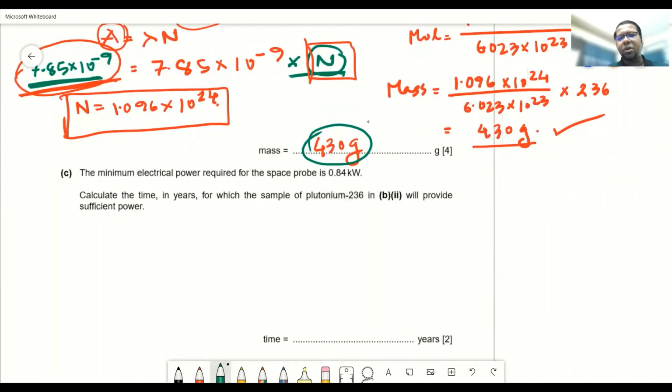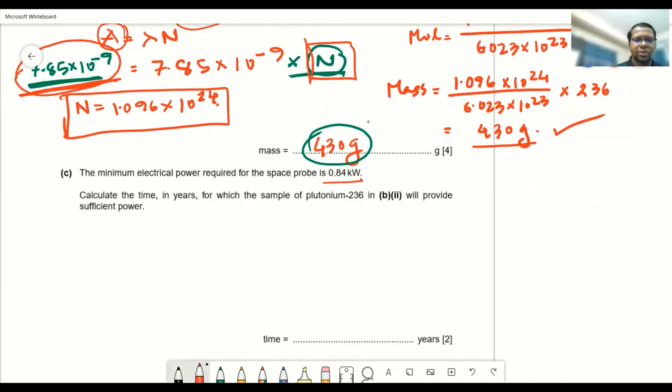The minimum electrical power required for the space probe is 0.84 kilowatt. Now, this is a very important question. The minimum electrical power required for the space probe is 0.84 kilowatt. Calculate the time in years for which the sample of plutonium will provide sufficient amount of power.